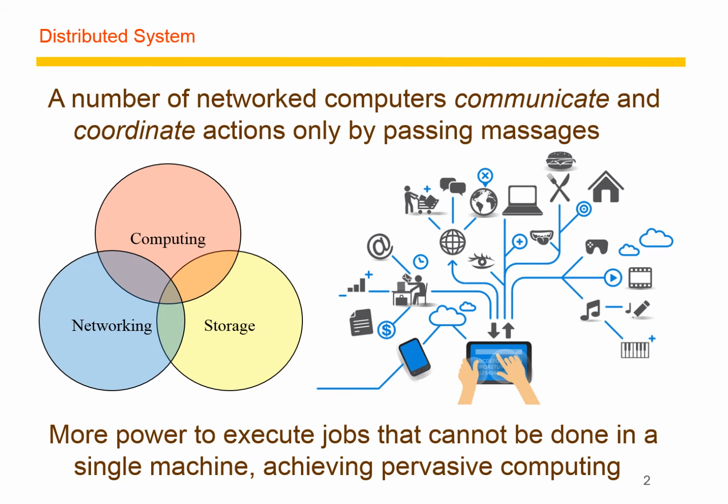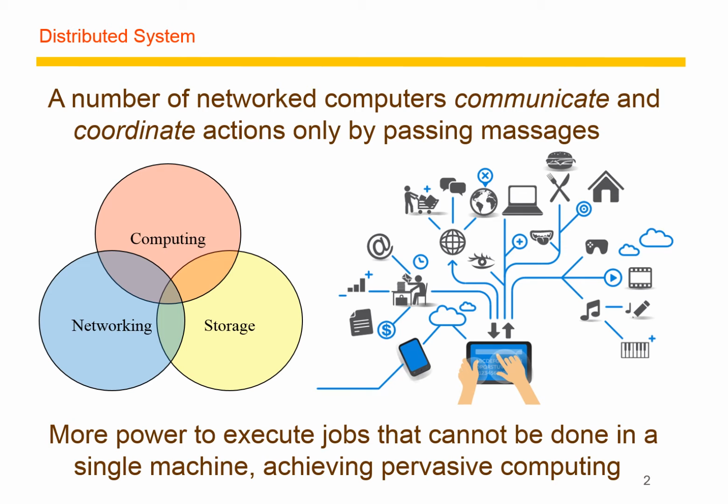Introduction. So let's first look at the definition of a distributed system. A lot of authors have given different definitions of it. A very suitable definition is: a number of networked computers that communicate and coordinate their actions only by passing messages to each other in many ways. In this way, it gets more power to execute many jobs at the same time that cannot be done by a single machine.